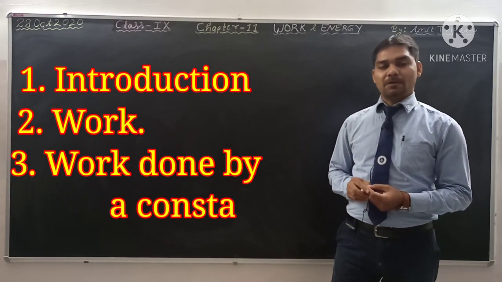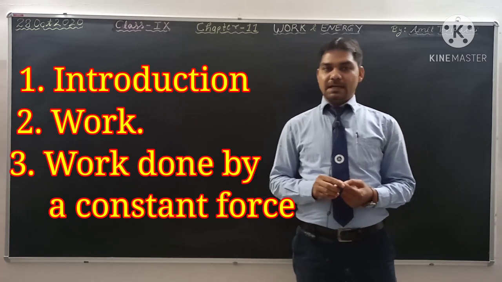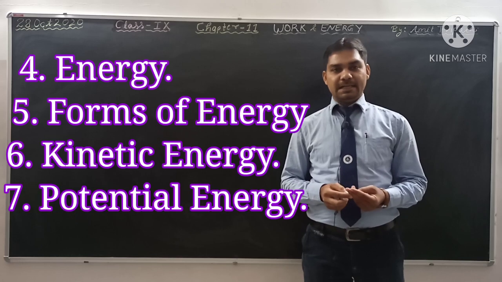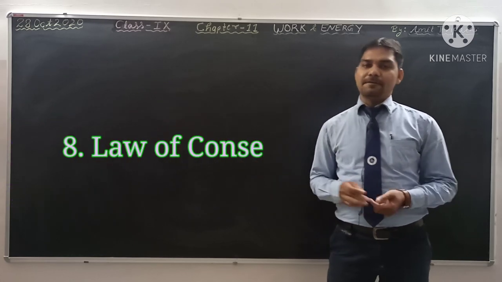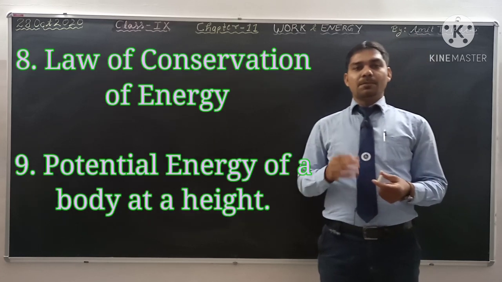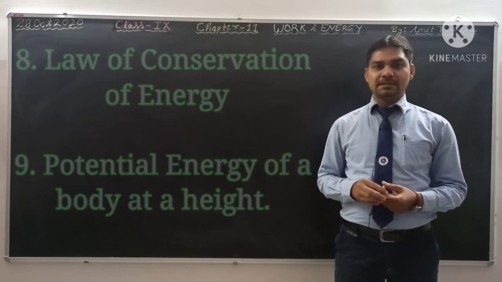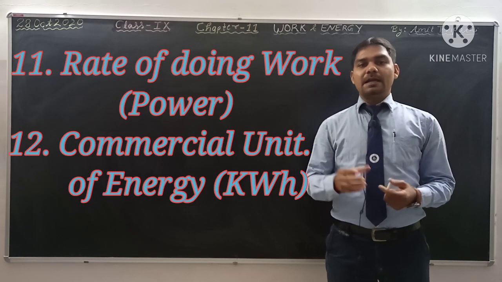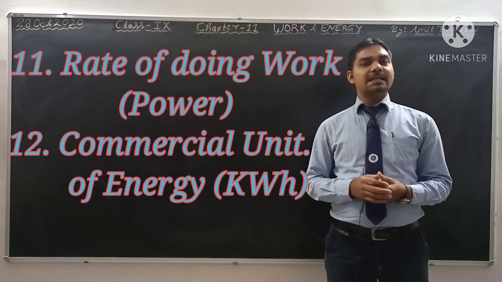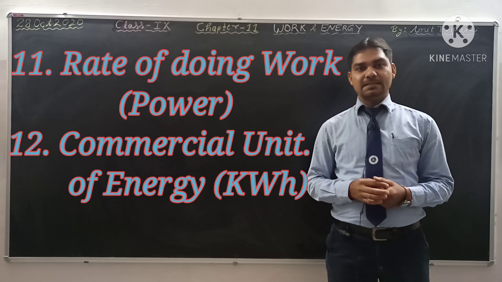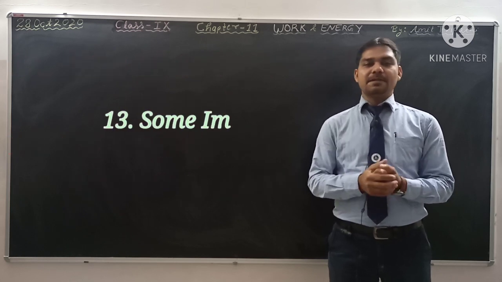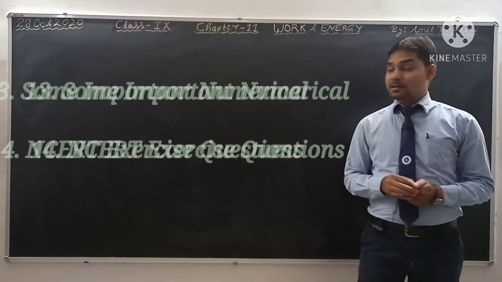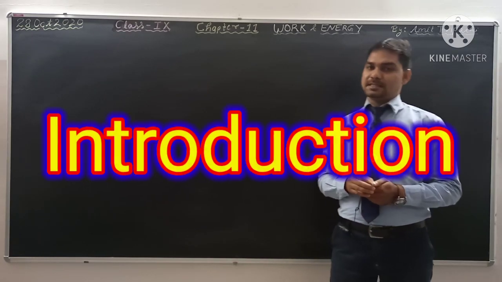Second is work, then work done by a constant force, then energy, forms of energy, kinetic energy, potential energy, law of conservation of energy, potential energy of a body at a height, law of conservation of energy for a freely falling body, rate of doing work, the commercial unit of energy, that is kilowatt hour, and some important numericals and exercise questions of this chapter. Okay, so first we start the introduction of this chapter.